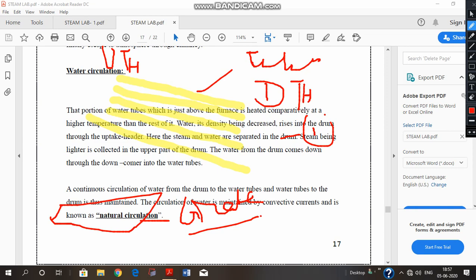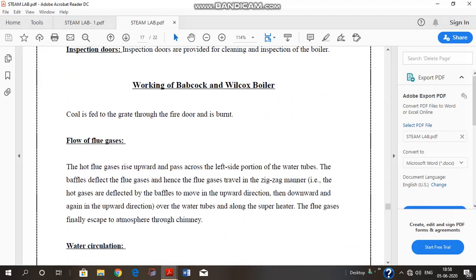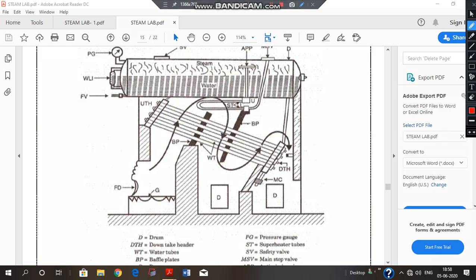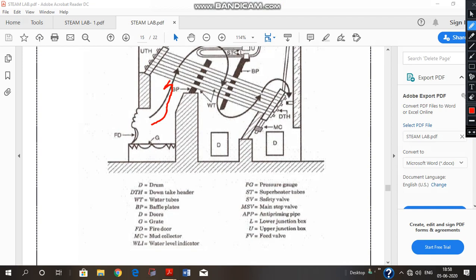So what is the grate area? Here the coal pieces are kept, and the combustion takes place. The heat of the combustion is released in the form of the flue gases. Flue gases are produced in this area. Now in our diagram, where are the flue gases produced? We come back to the diagram like this, and the flue gases are produced here. This is the grate area, denoted by G, and combustion takes place in this area, and flue gases are produced. These are the flue gases.